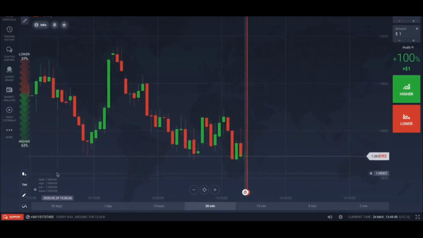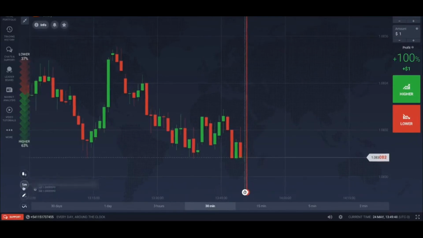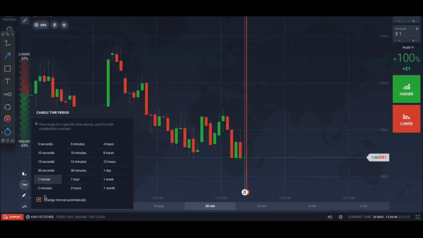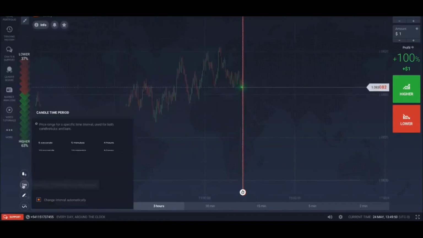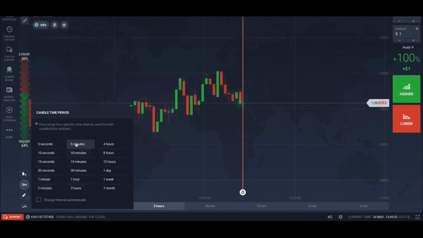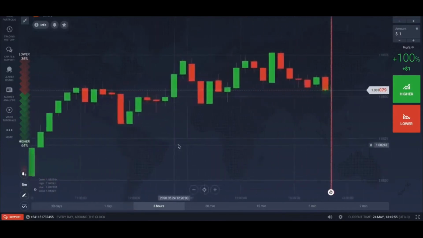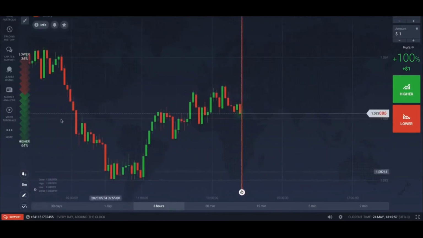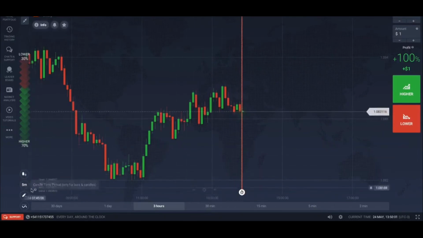Okay, one thing that is really useful: you see that it switched to 1 minute now. What you want to do is uncheck this box right here. It's a pain in the butt. Make sure that first you uncheck the box, then you select 5. Otherwise, when you zoom in and out like this, it's going to switch to the time frame of the zoom. Okay, so you don't want to do that. You want to keep it at 5 minutes.